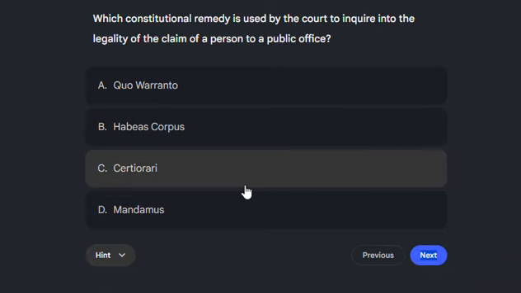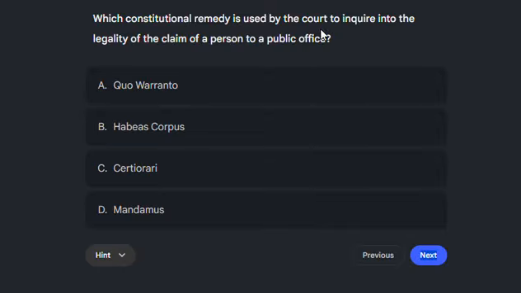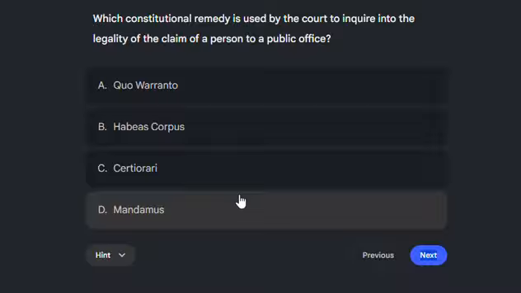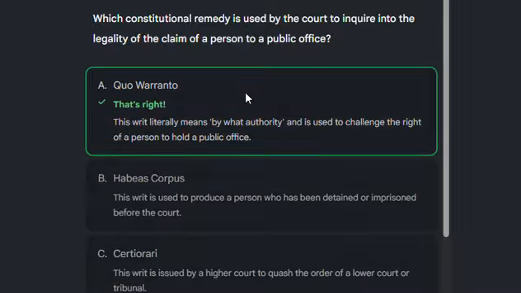Next question: which constitutional remedy is used by the court to inquire into the legality of the claim of a person to a public office? There are four options: quo warranto, habeas corpus, then certiorari, then mandamus. So the correct option is quo warranto.